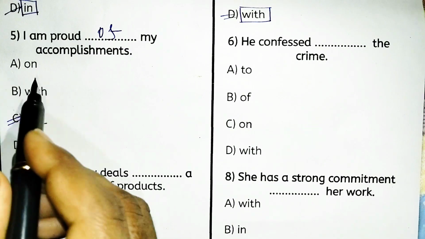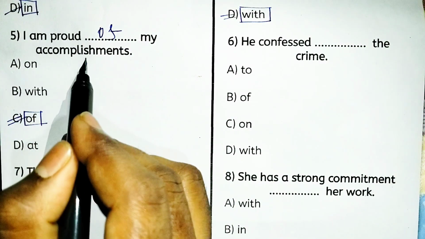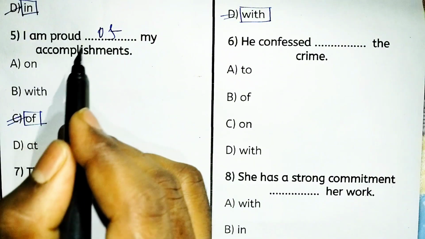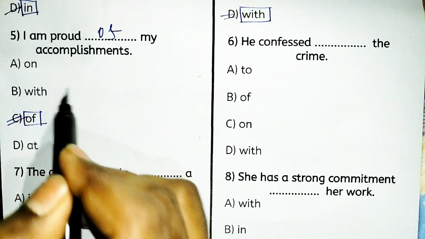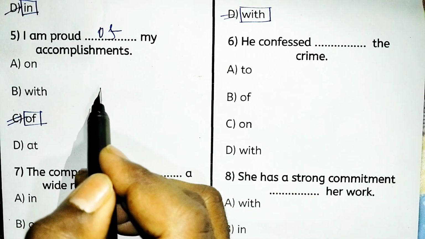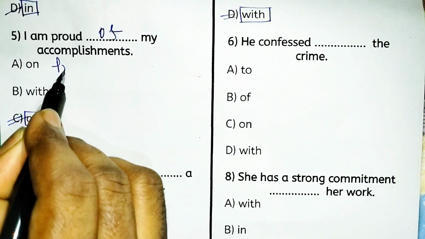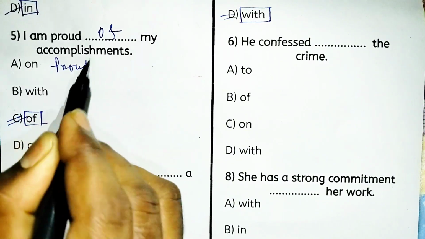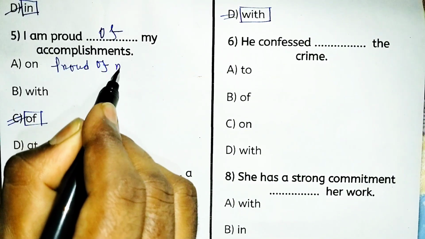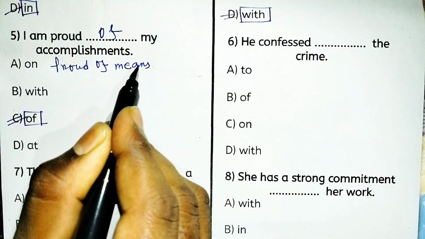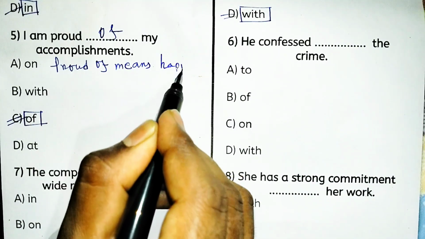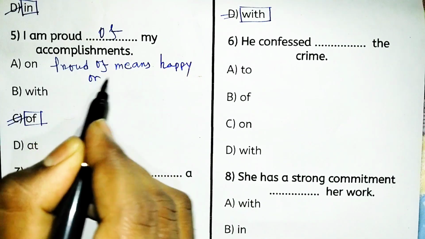Proud of is used when you feel happy or satisfied about something.